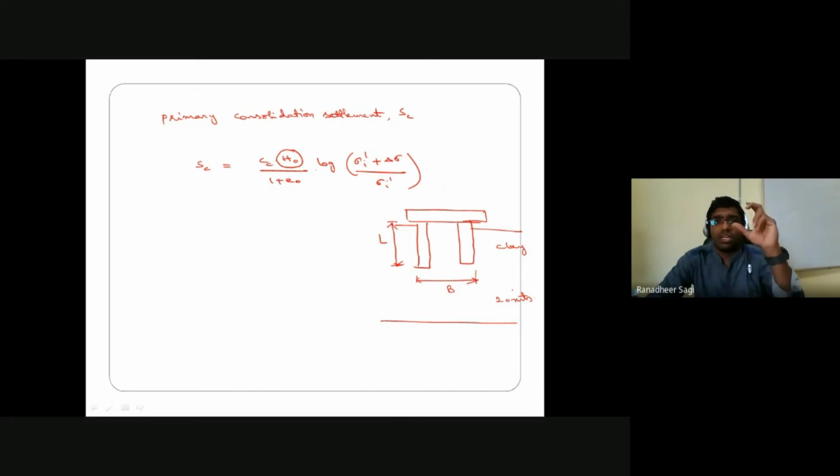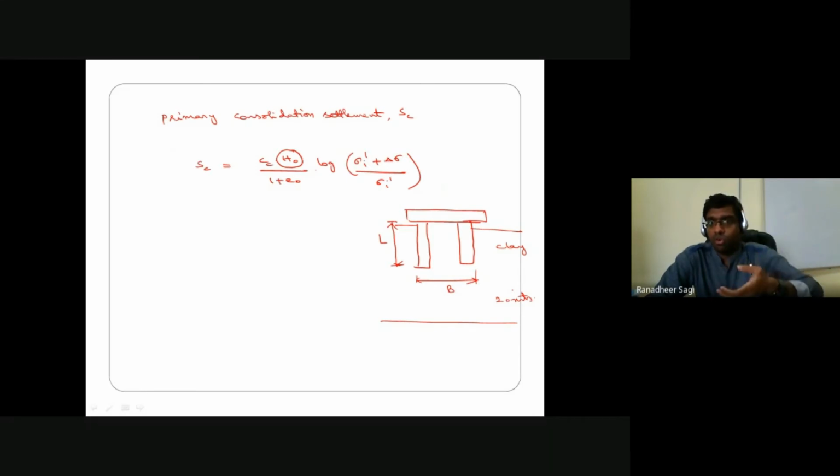Now, the height of the clay soil strata that I am going to consider, will it be 20 meters? Because I have a clay soil strata of 20 meters thickness, does it mean that the H naught value we need to consider is 20 meters? Not exactly. What I should know first is the depth from where the load transfer is happening through your piles.